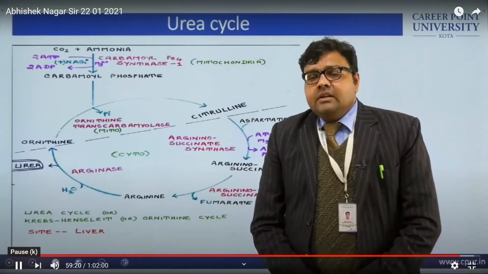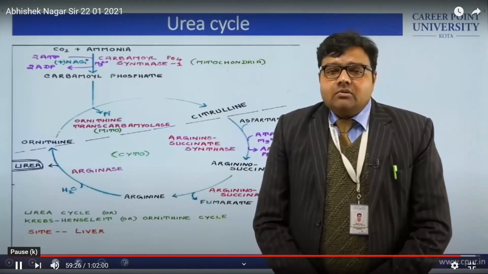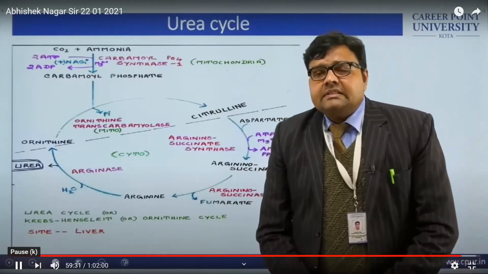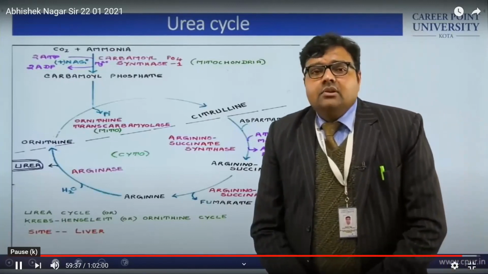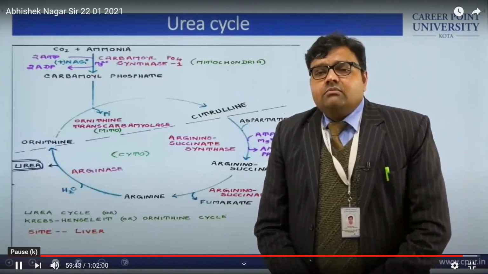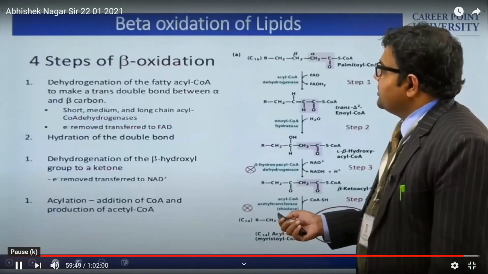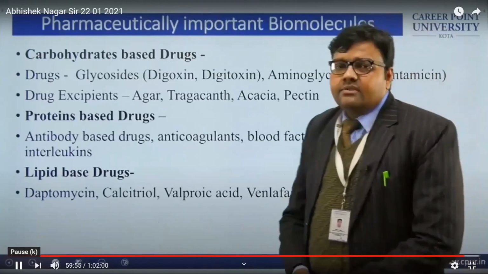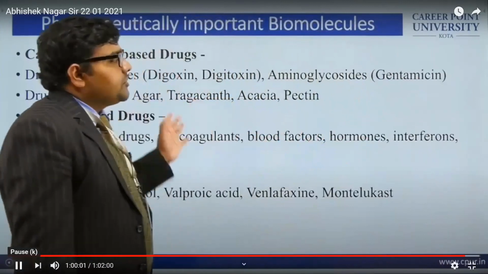In the third part, we have discussed the biosynthesis of different molecules: cholesterol biosynthesis, synthesis of nucleotides, which is purine and pyrimidine synthesis, and neurotransmitters, that is the process of formation of neurotransmitter. So in this way, finally we have come to know how these structures are correlated with drugs, because the pharmaceutical part is there. So it is the final slide from the biomolecule, the major contribution of biomolecules in pharmaceutical science.